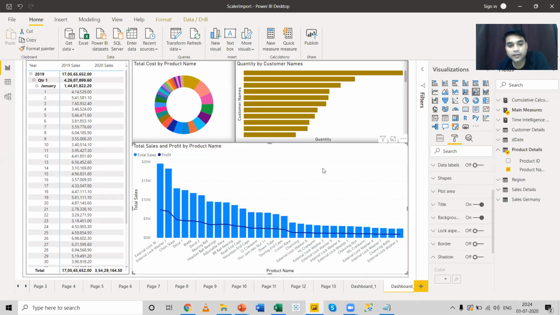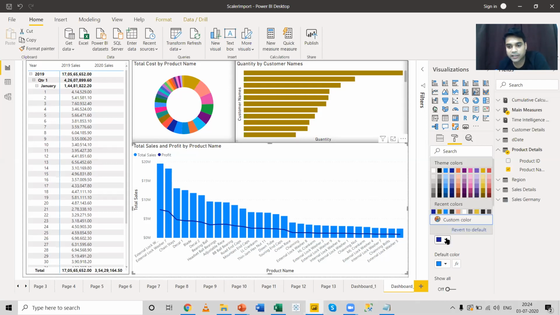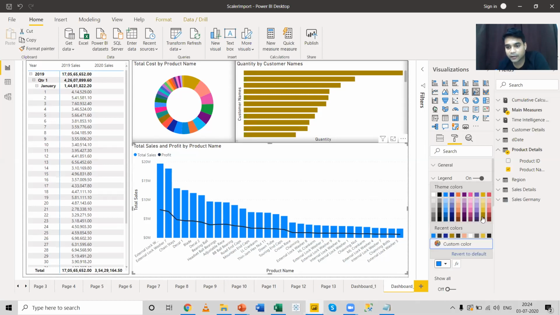The same thing I can do for this chart. I've selected this particular combo chart, and let me come over here and change the data color. I don't want to edit this chart much more anymore. I can change the profit to a dark black line and an option to this.